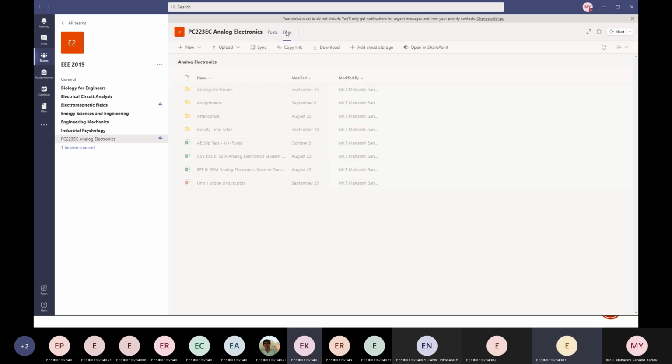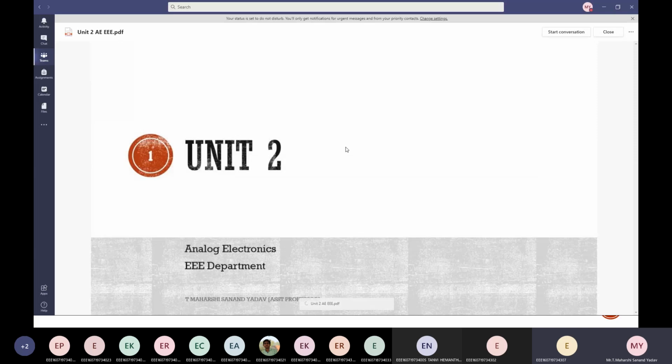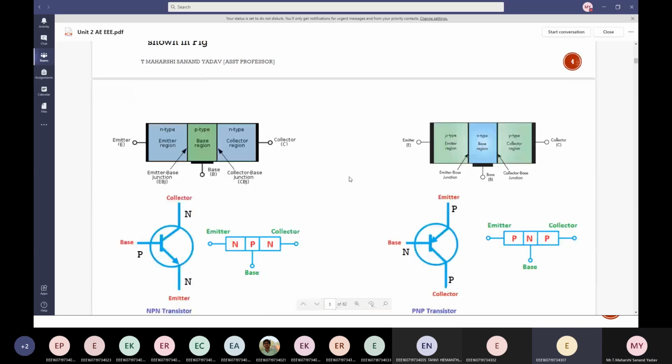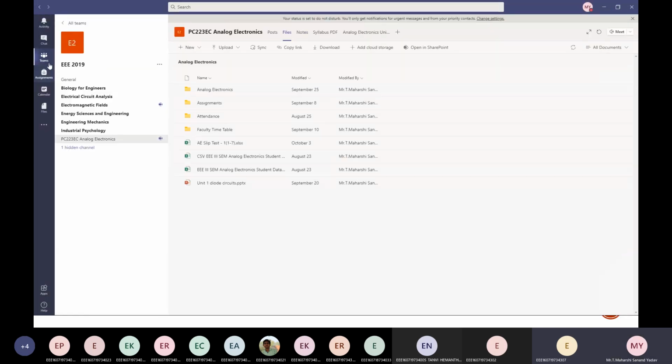How can we get PDF, sir? What you explained about last class, how can we get PDF? This is unit 2. You can download this PDF and better try to go through it. At the same time I'll upload the written note also.